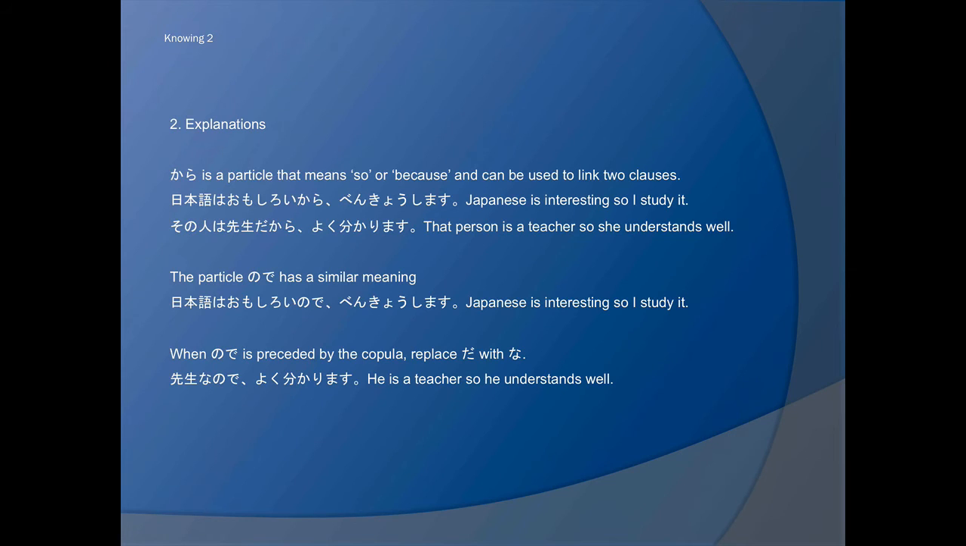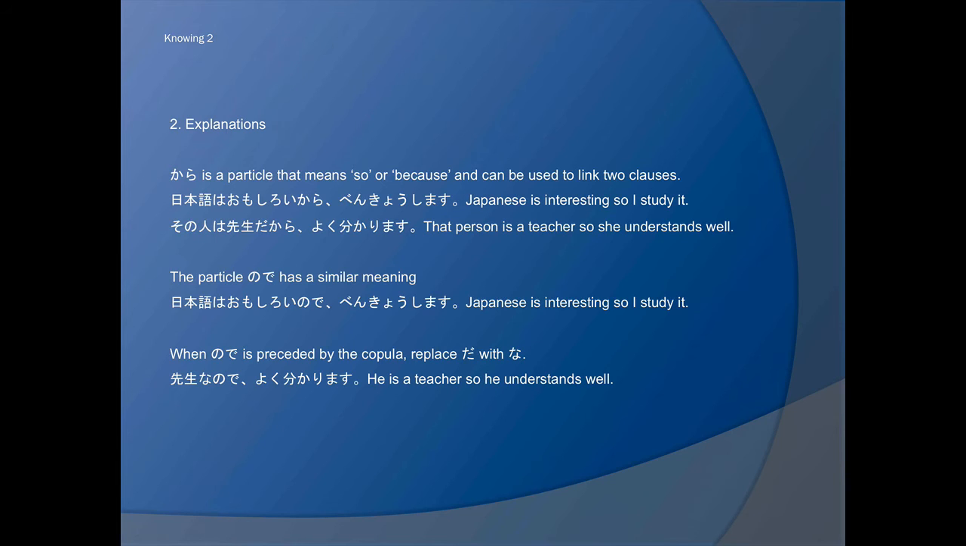Now the next topic we'll talk about is explanations. And the particle kara is a particle that means so or because, and it can be used to link two clauses. So, Nihongo wa omoshiroi kara benkyou shimasu. Japanese is interesting, so I study it. Sono hito wa sensei da kara yoku wakarimasu. That person is a teacher, so she understands well.